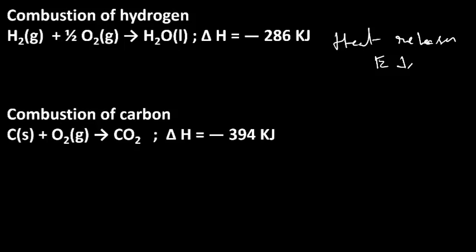In the same manner, combustion of carbon. Here also, carbon combines with oxygen to form carbon dioxide and the delta H is minus 394. That means energy decreases. So the decrease in energy leads the system to reach stability. That means decrease in energy brings out the stability of the system.